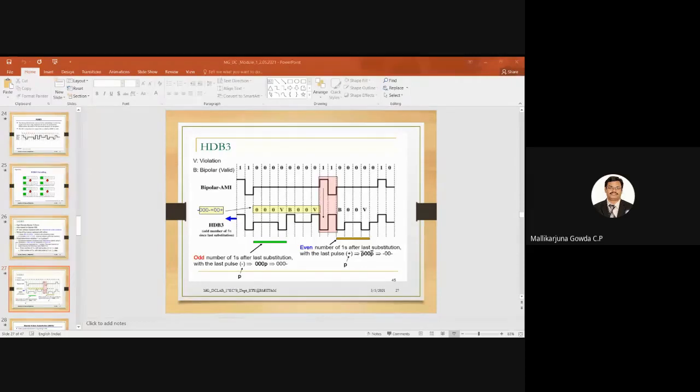The sequence 000V is used when there is an odd number of ones following the last sequence. Don't think that it's starting from this point only. You have to think about the entire length of the digits. With respect to that, I replaced the first one with 000V. Then B00V, then even number of ones, B00V, and it goes like that. Is it clear? Got it, sir.